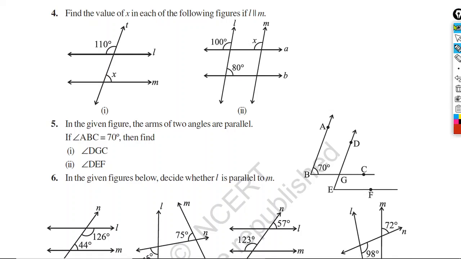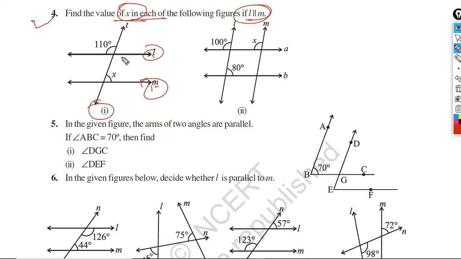Let's start with question number 4. Find the value of x in each of the following figures if L is parallel to M. So L line is parallel to M line. You have to find the value of x in each case. Okay, here we'll start with part I. Here L is parallel to M.